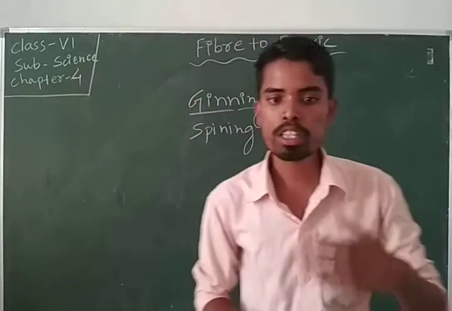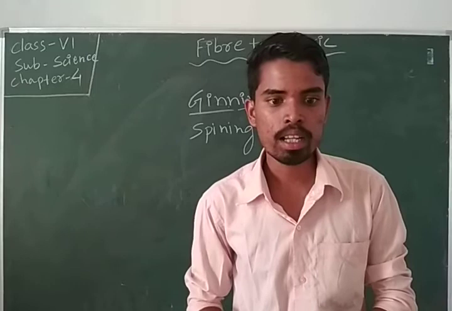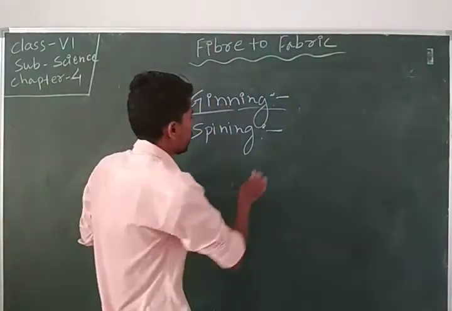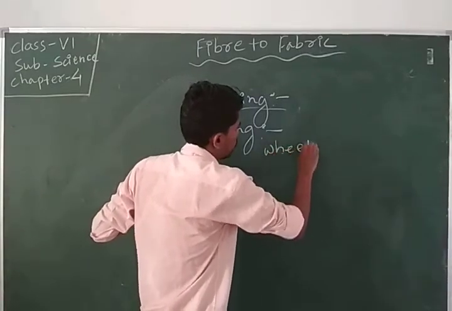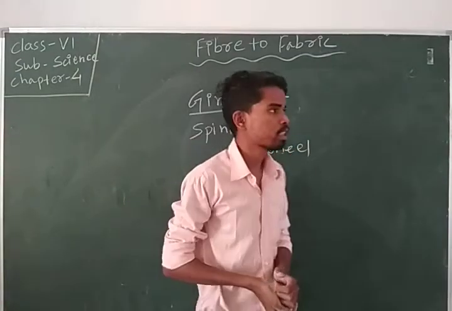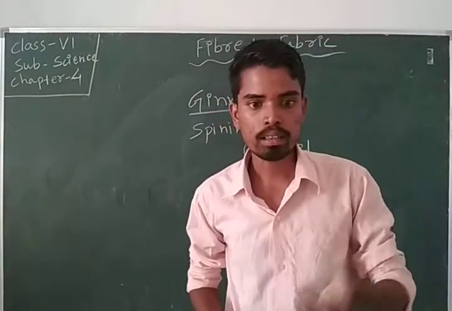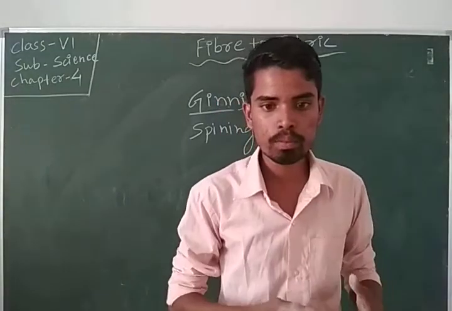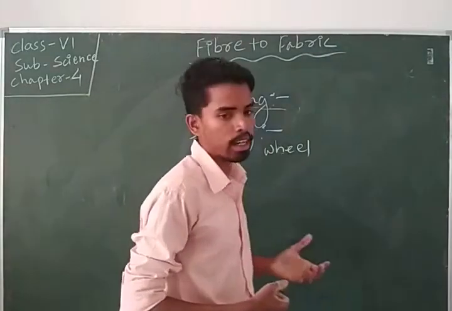The process of spinning can be done using a spindle or a wheel, also known as the charkha. The yarn obtained from the spinning process is longer, thicker and stronger.